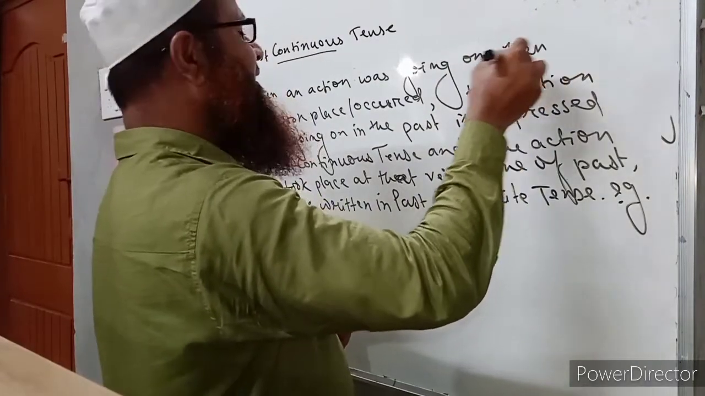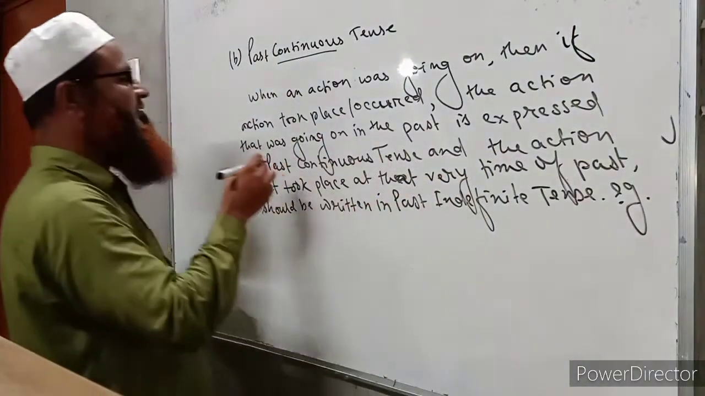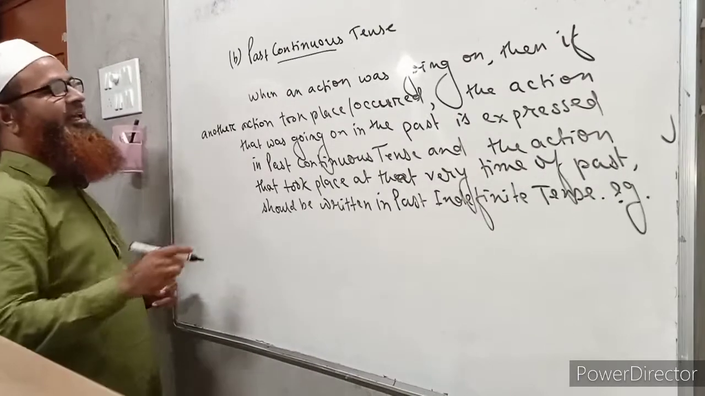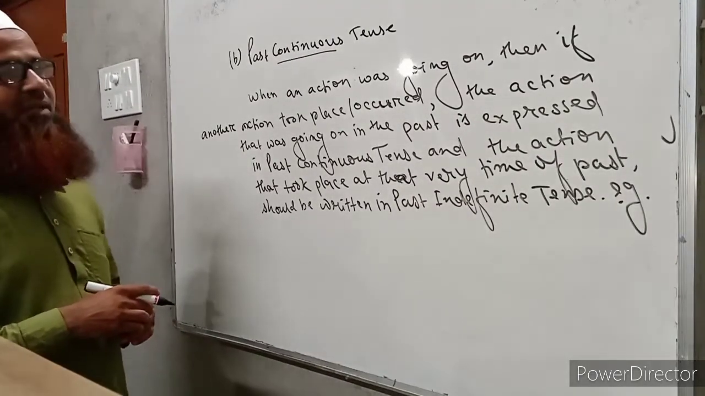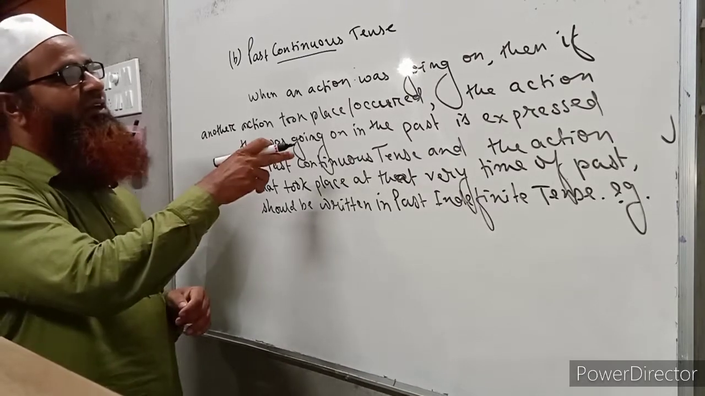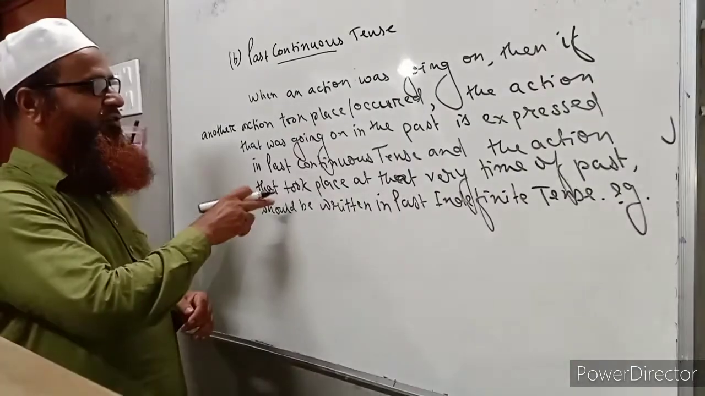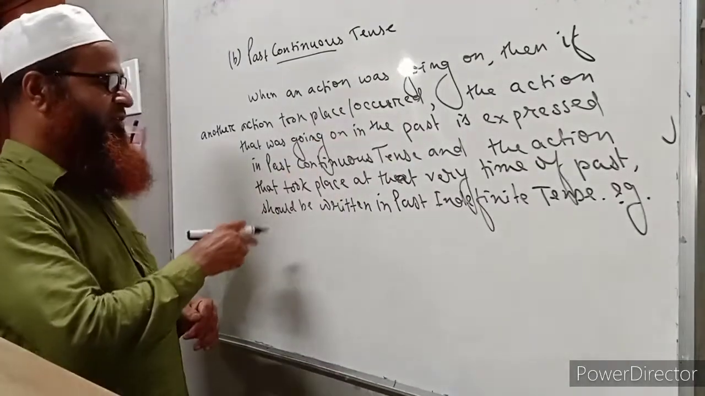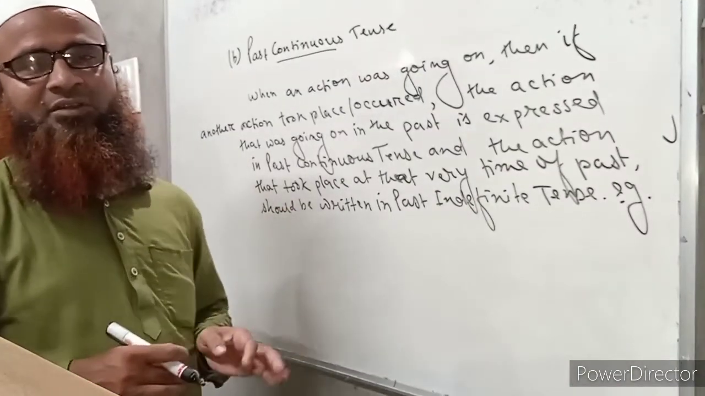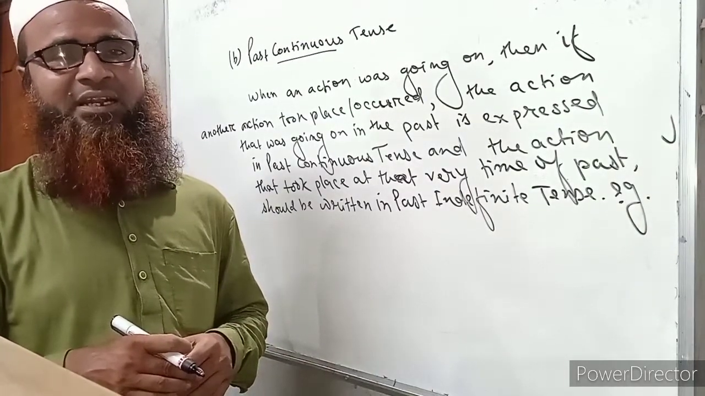Actually, when an action was going on in the past time, then if another action took place or occurred, the action that was going on in the past is expressed in past continuous tense, and the action that took place at that very time of past should be written in past indefinite tense. Is that clear? The rule is very clear here. So according to this rule, we have to use two tenses together in a sentence.